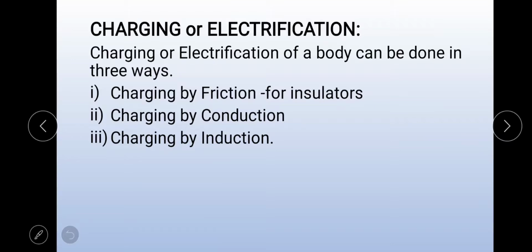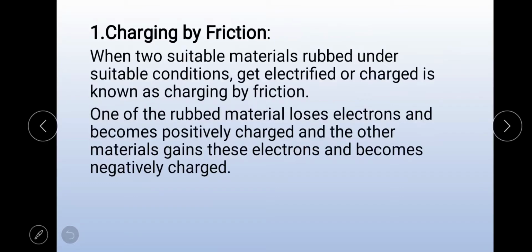Charging or electrification. The process of charging a body is called electrification. It can be done in three ways: charging by friction, charging by conduction, and charging by induction. Charging by friction is usually done for insulators, and the remaining two processes, charging by conduction and charging by induction, are usually done for conductors. Okay, let us discuss one by one.